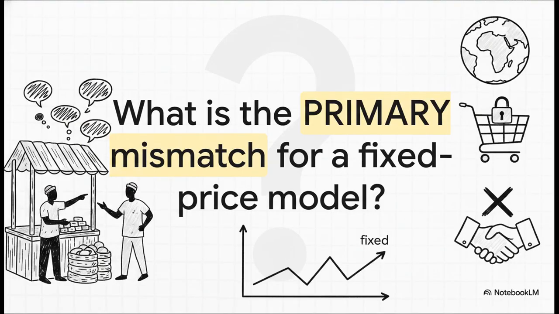Let's put it all together. Here is a classic exam-style question. A multinational uses a fixed-price checkout model in Nigeria. According to Hofstede, what is the primary cultural mismatch? I'll give you a second. Think back to the Shoprite case study and what Nigerian consumers actually expect.